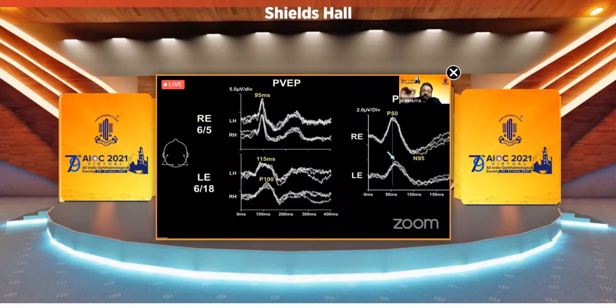So this is an example to show a case of posterior scleritis, which was diagnosed as an optic nerve pathology, because the VEP on the left bottom side of the screen shows a delay in amplitude as well as latency. But when the patient was put through a pattern ERG, there was a defect in the P50 amplitude as well as latency, thereby shifting the locus of pathology diagnosis from the optic nerve to the macula.